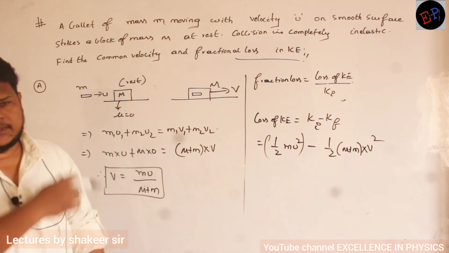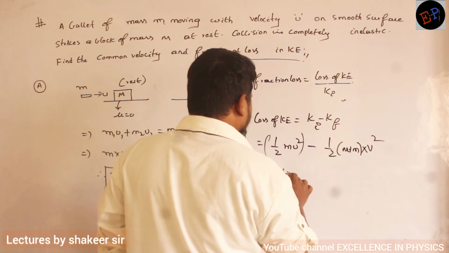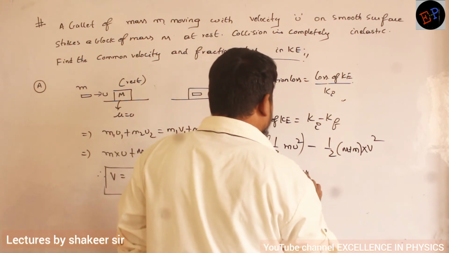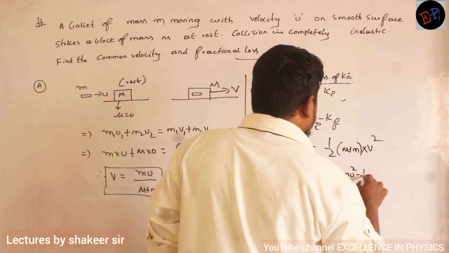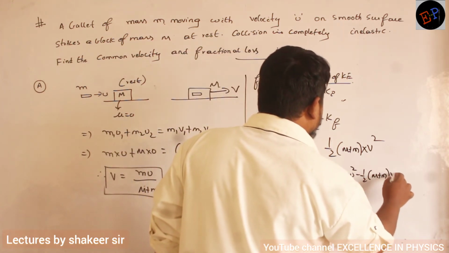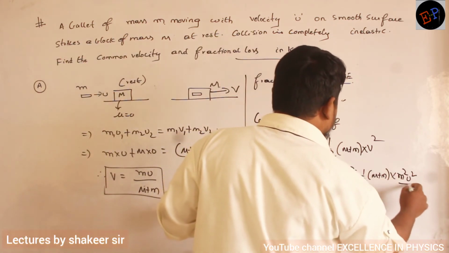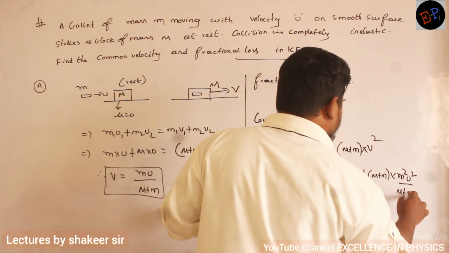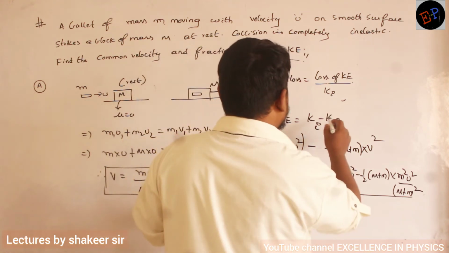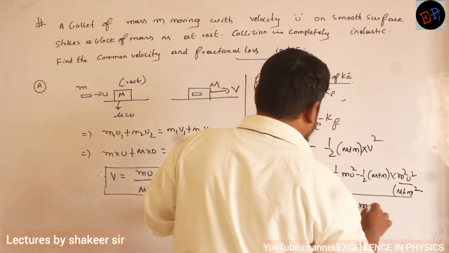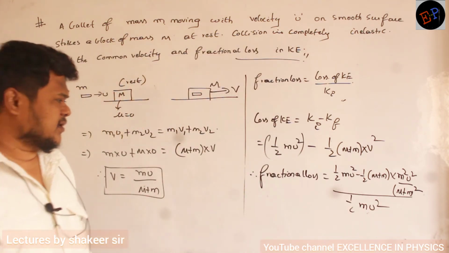Have you understood? So therefore, fractional loss is equal to half m u square minus half (m plus m) into the final velocity, which is m square u square divided by (m plus m) whole square, divided by the initial kinetic energy. What is the initial kinetic energy? It is half m u square. Just do this calculation, that will be our required answer.